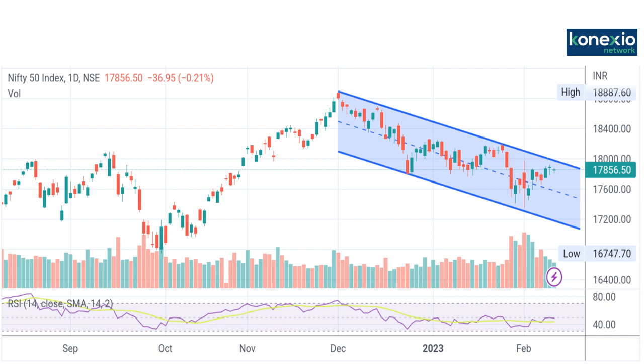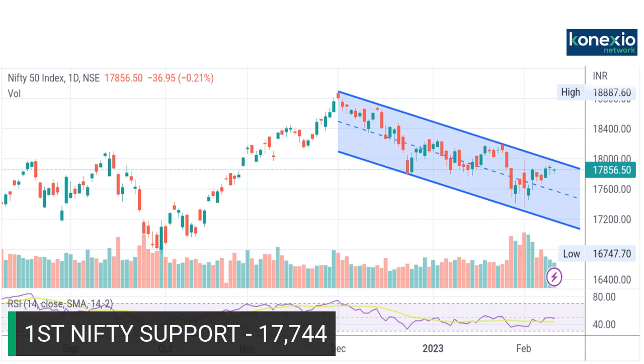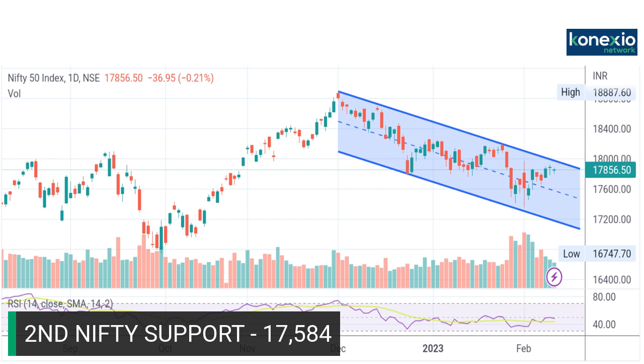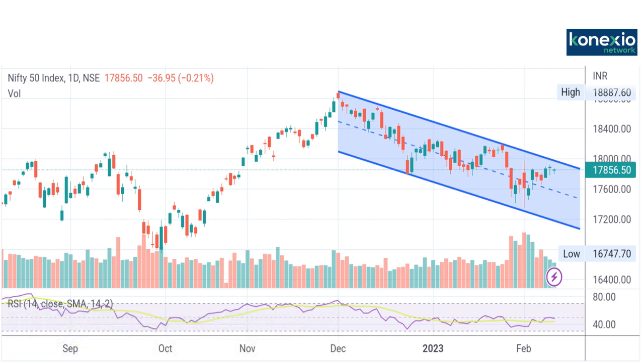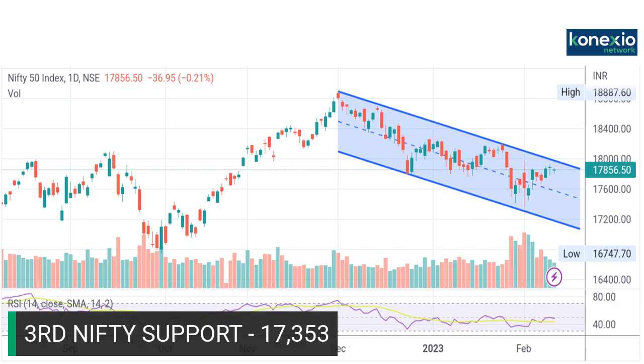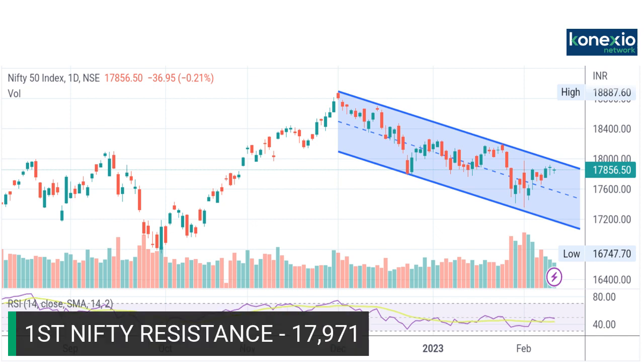Now, friends, let us discuss the important support and resistance levels in Nifty for the next week. The first support in Nifty is placed at 17,744. Below that, the second support is placed at 17,584. Below that, the third support is placed at 17,353. Whereas on the upside, the first resistance is placed at